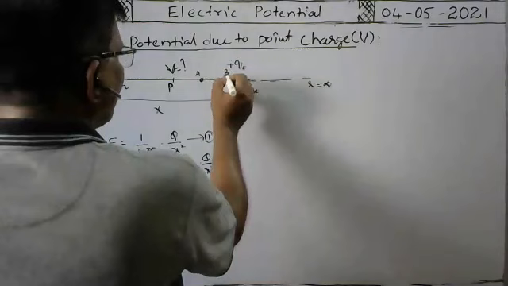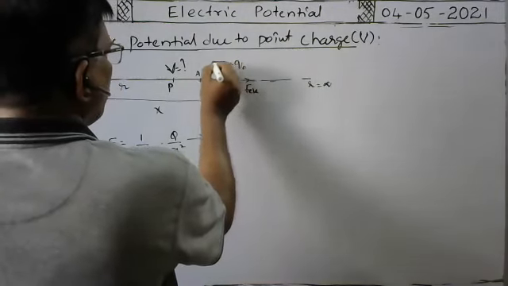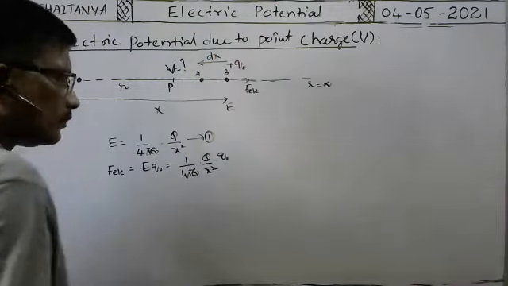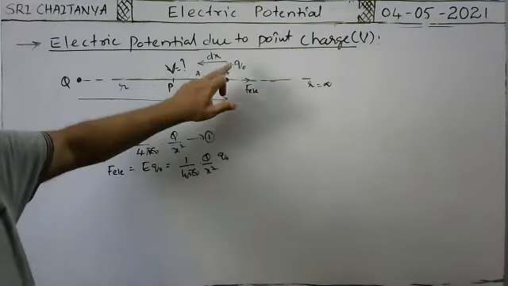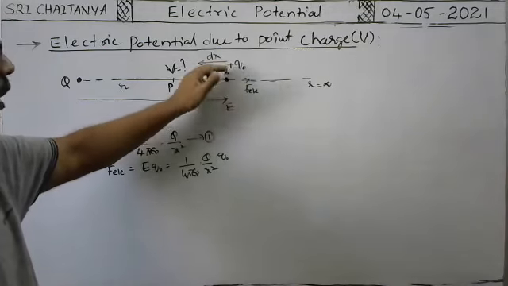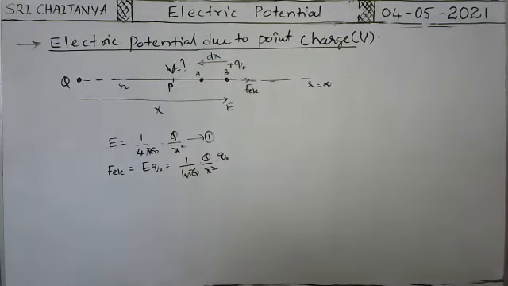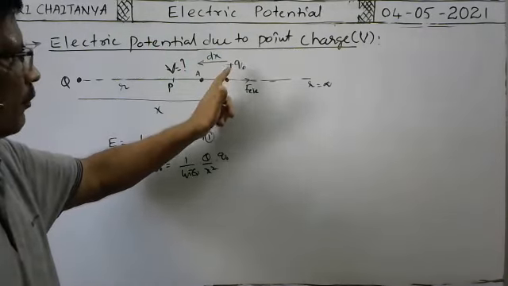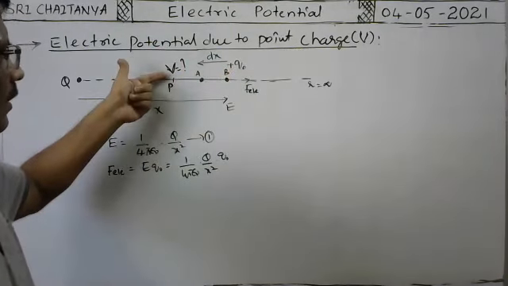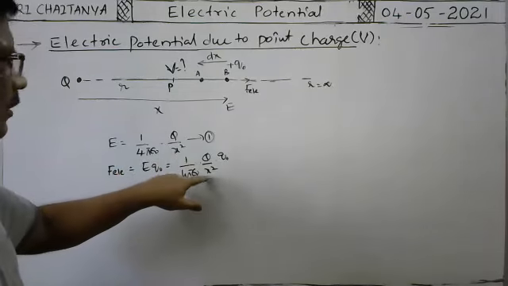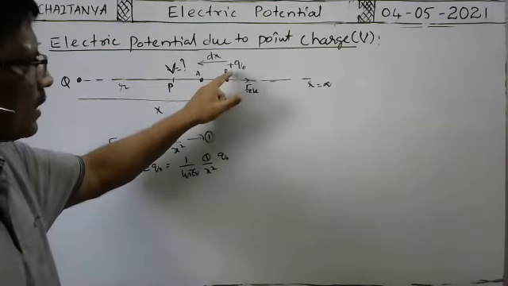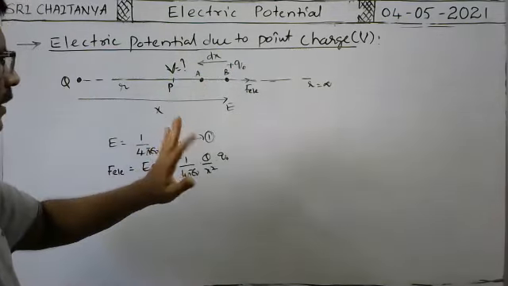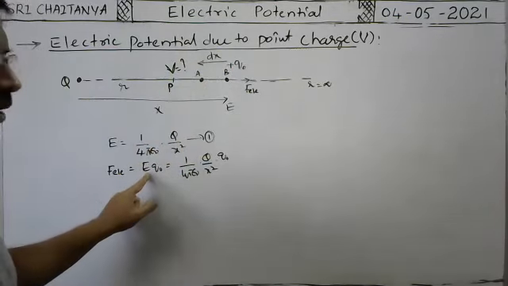Now, to bring this test charge from point B to point A through a small distance dx. To bring this charge q naught through a small distance dx. Because if you bring the charge from this point over a large distance here, the intensity of electric field is not constant, it is variable. That's why to bring this charge q naught from B to A through a small distance dx, there is no considerable change in the intensity of electric field.